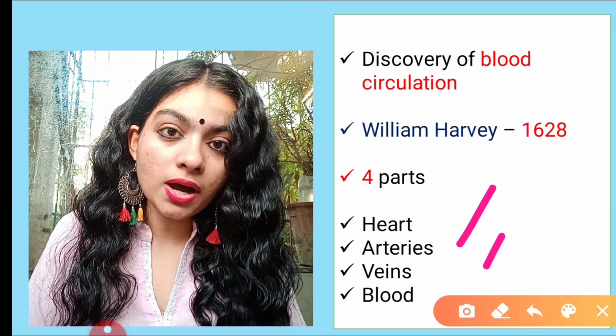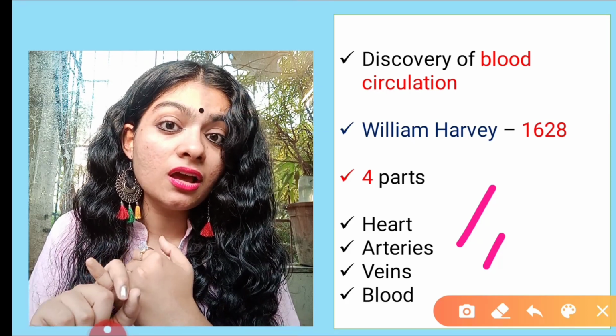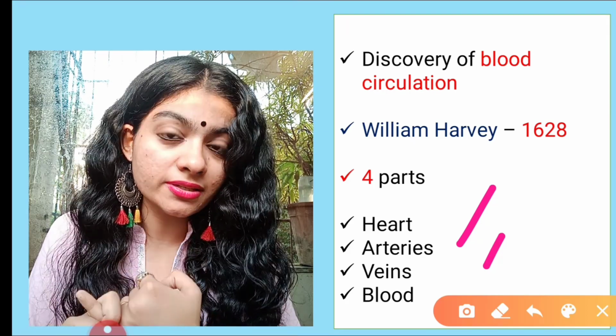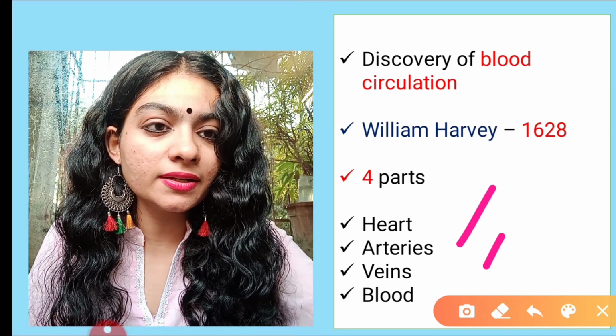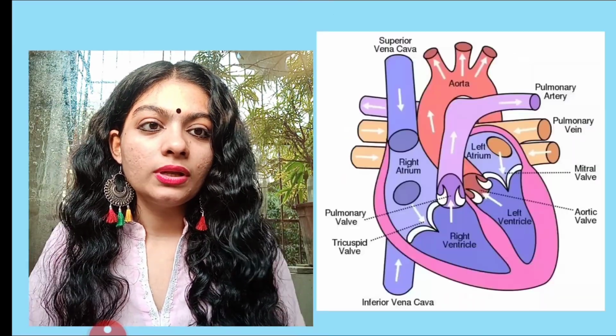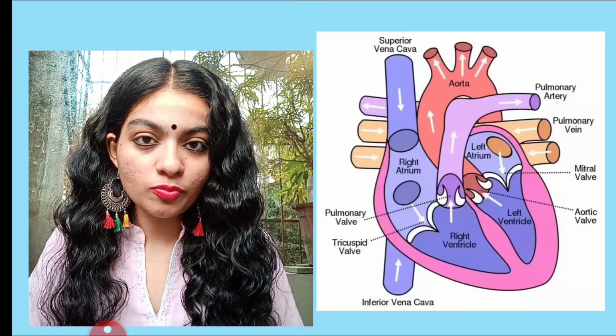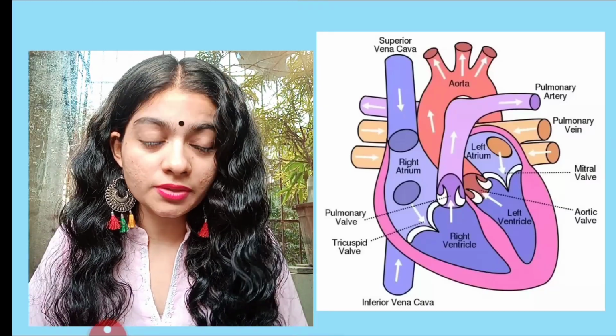So we have four parts: blood, then for the passage of blood we have blood vessels, that is arteries and veins, and we have the pumping unit, that is the heart. Now let's discuss some important factual points regarding the heart.